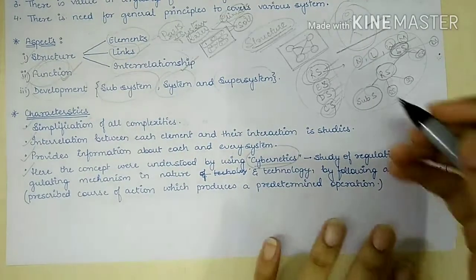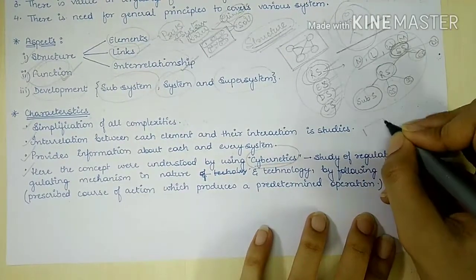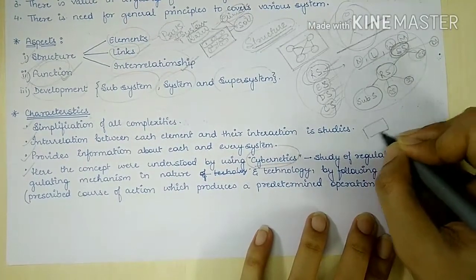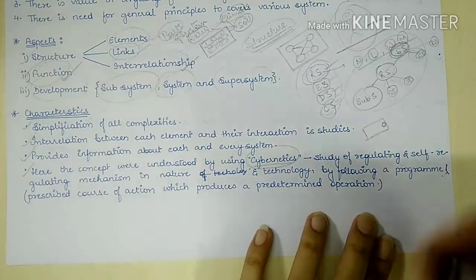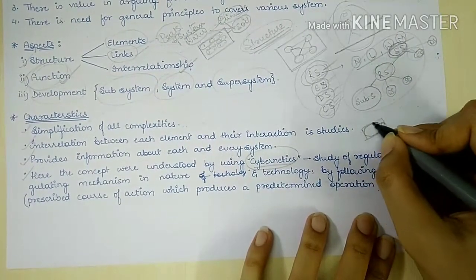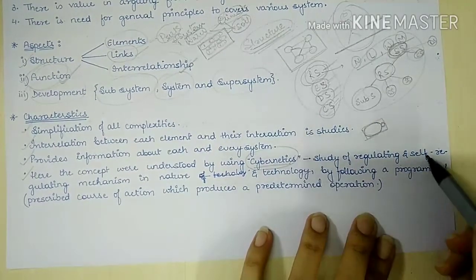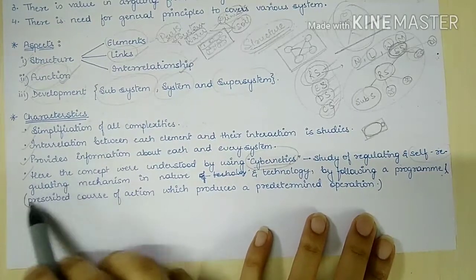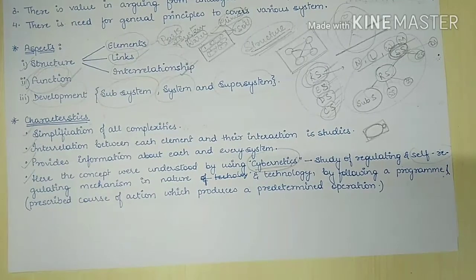Okay, so like we have a classroom. Here we have a teacher or a monitor. He regulates the whole class. So how a system is regulated is studied in cybernetics. And self-regulating mechanisms, like in our human body, our body temperature regulates itself even if we are having different climatic conditions throughout the year.